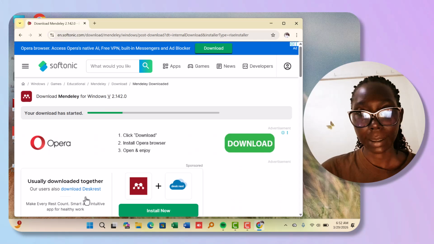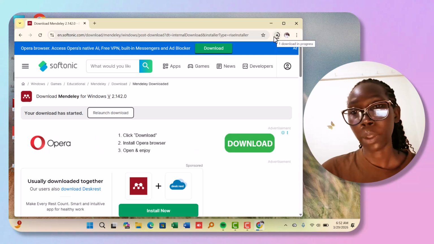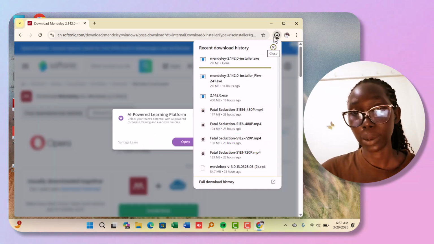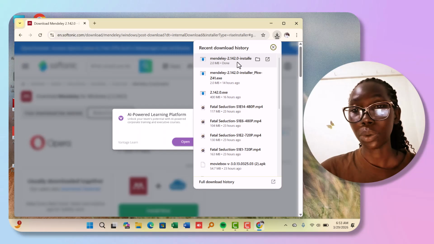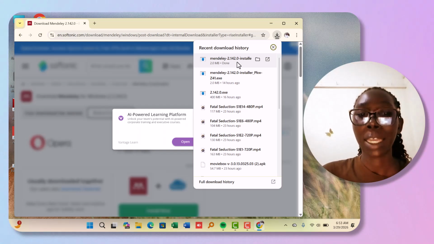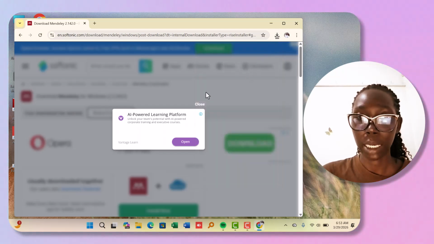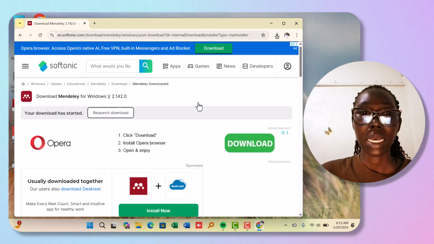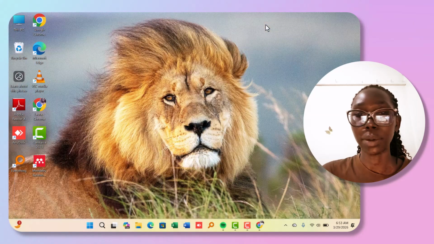After clicking, the download has started. It will appear on the top right this way. Once this installer is done, you will tap on it, and once the download is done, you click here and run it and install it on the PC, and it will start installing. I'm not doing that because I already have mine downloaded on the PC, but that's what you do. So let's go back to our Mendeley.